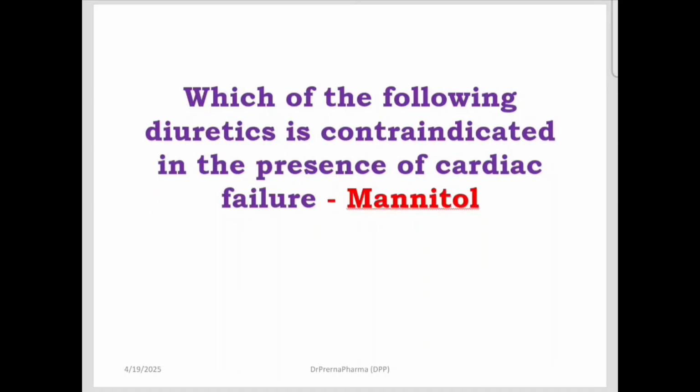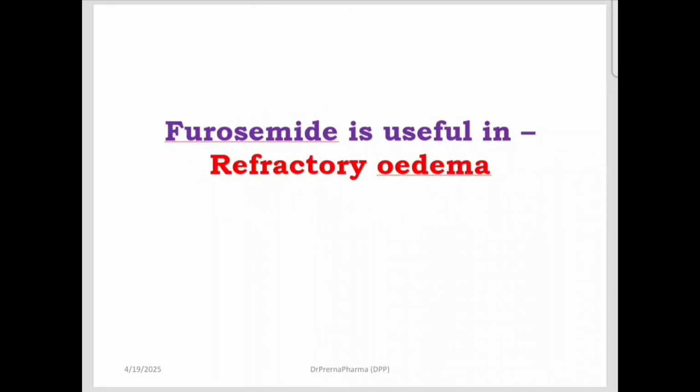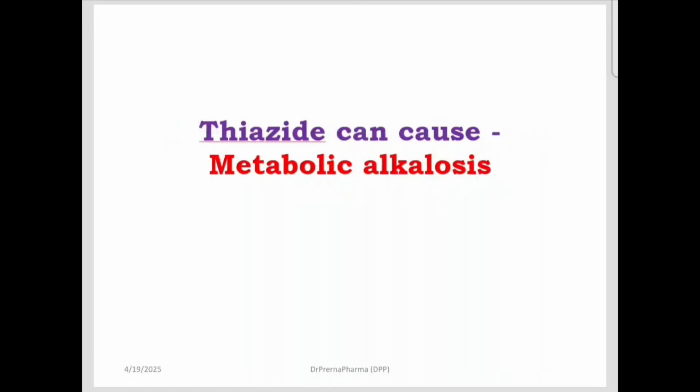Then which of the following diuretic is contraindicated in presence of cardiac failure? So in cardiac failure we absolutely contraindicate mannitol. Furosemide is very useful in refractory edema, where the edema is not responding to anything else. Good. Thiazides, they cause metabolic alkalosis.